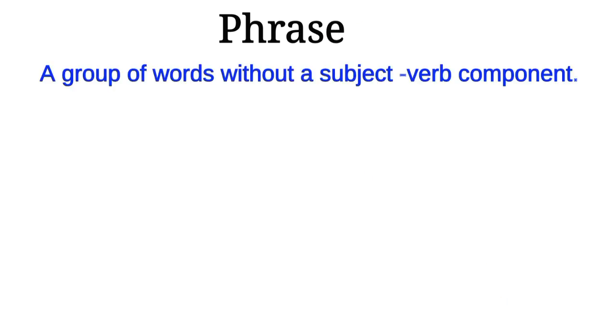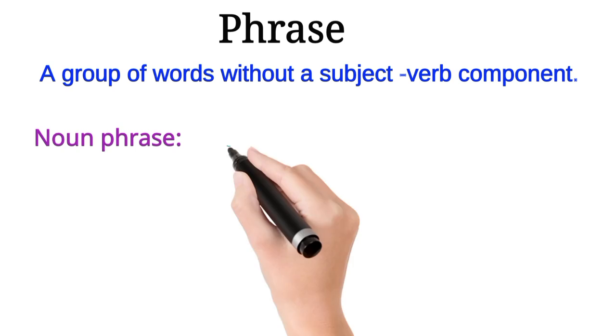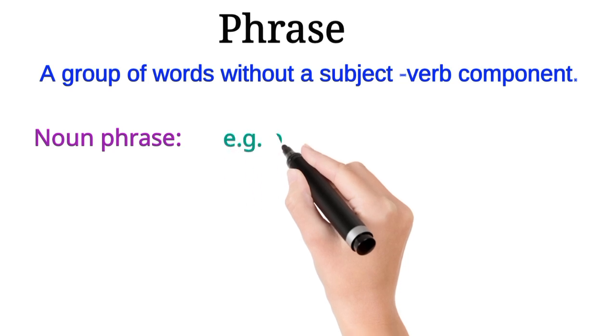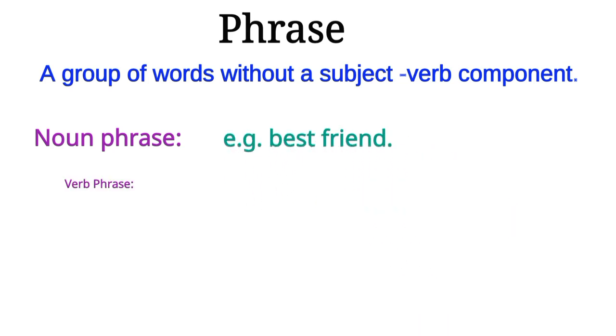Phrase: a group of words without a subject-verb component. There are different types of phrases depending on which element the phrase acts as. Now I will go through 5 common types of phrases. Noun phrase: names a person, place, thing or idea. An example of a noun phrase is best friend.